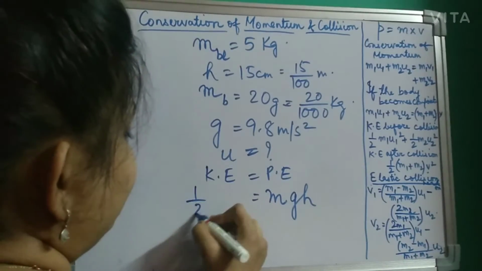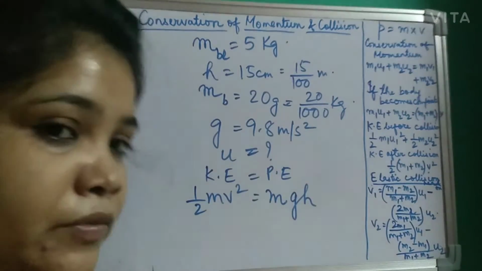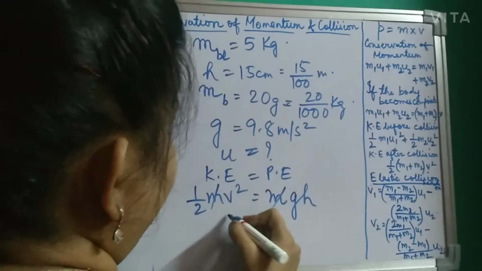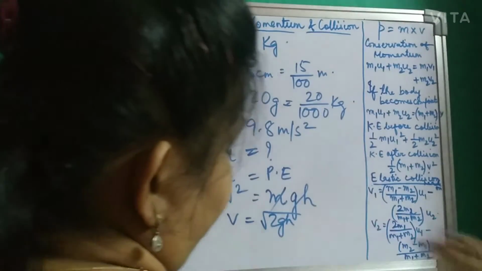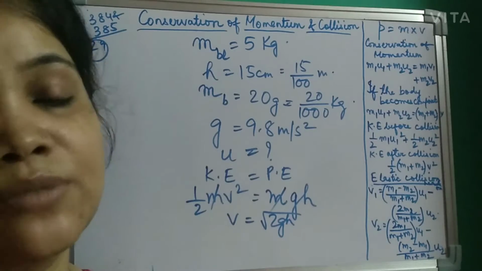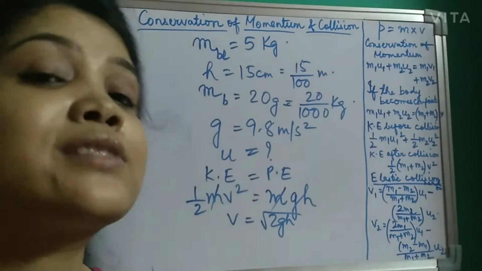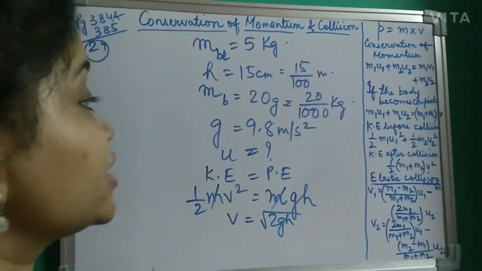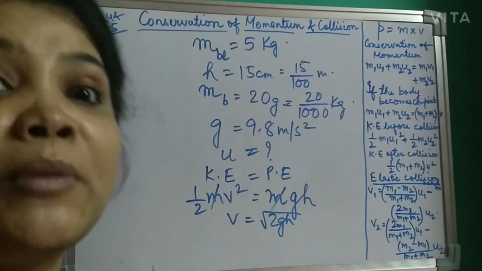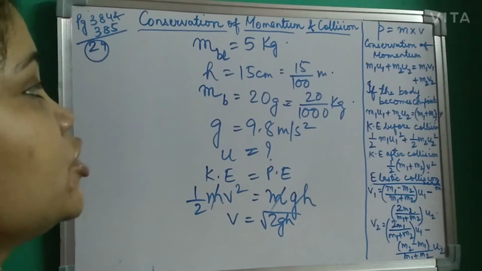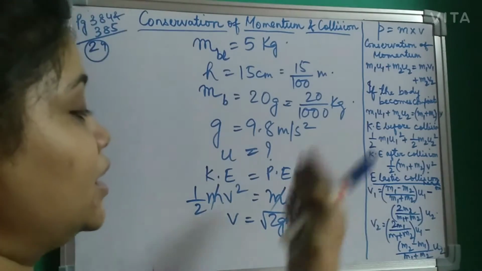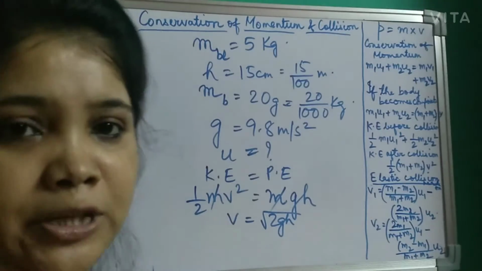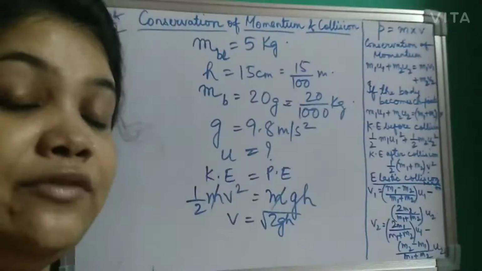Kinetic energy is half mv square. So m gets cancelled, and we get v is equal to root over 2gh. Yesterday when I did the energy conservation sums, I showed you how v is equal to root 2gh comes. Why have we found this v? Because here we are going to apply the conservation of momentum, and to apply it we have to know the final velocity. So by using this formula, you get the final velocity v.